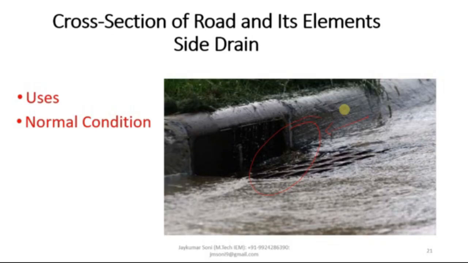So for the easy drainage of this rainwater, side drains are provided on either side of the road, on this side or on this side. Normally the side drains are required for roads in cutting, because in filling, the water will automatically drain off with the help of the slope. But if the road is provided in cutting, then there is no way out, so you need to provide the side drains. If the road is in embankment, a side drain is not necessary. We have discussed this. So this is about the side drain.